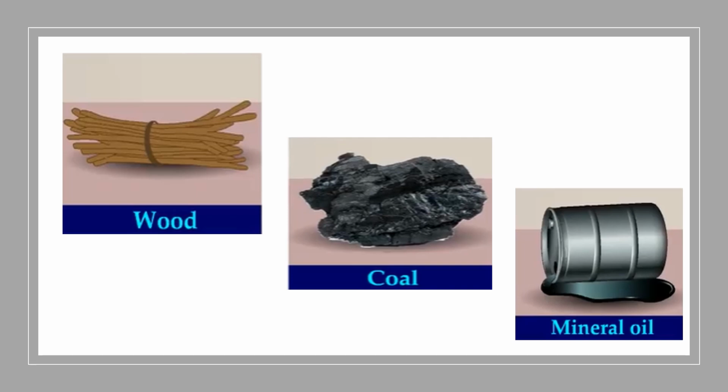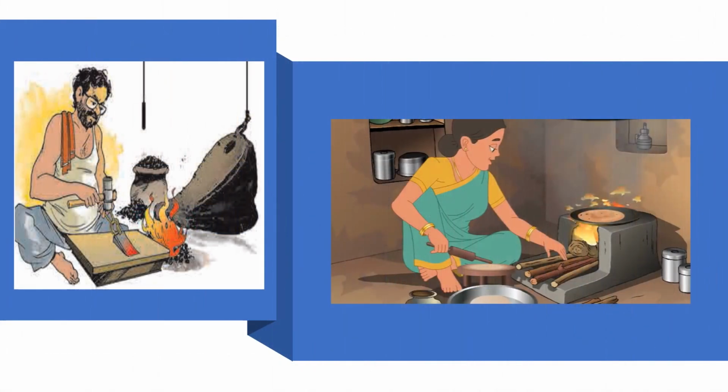For example, in villages, wood obtained from trees is used on a large scale in earthen stoves. Okay, but it produces large smoke. It creates pollution. Even forests are getting depleted due to excessive use of wood, causing a threat to the environment.